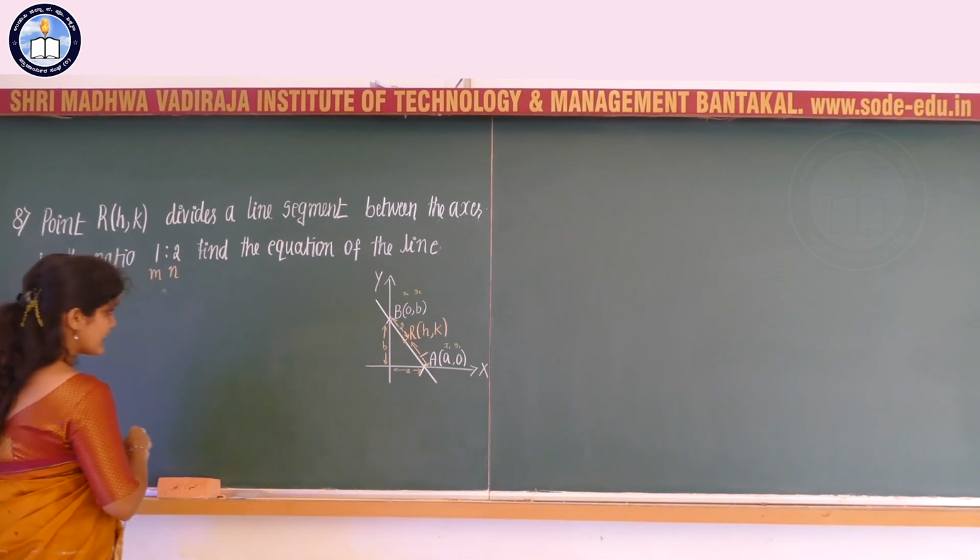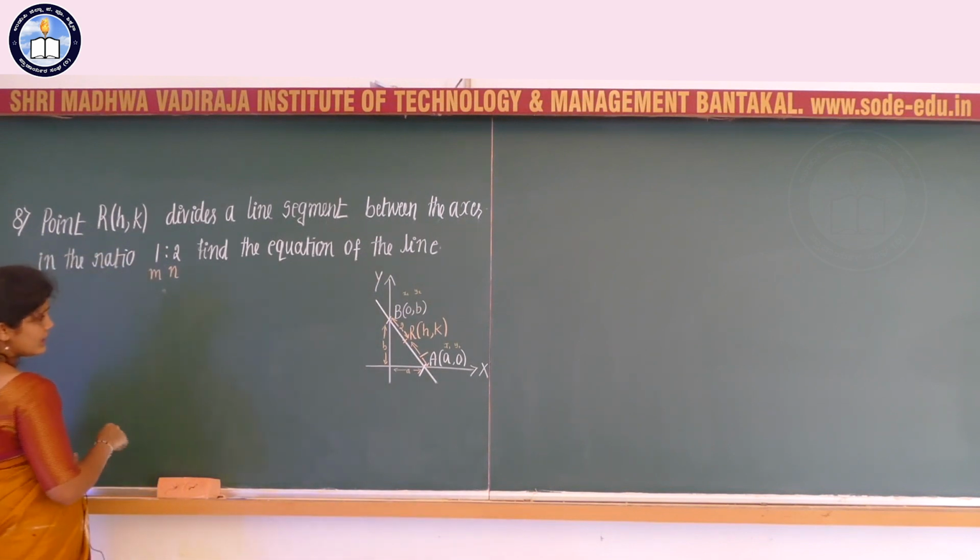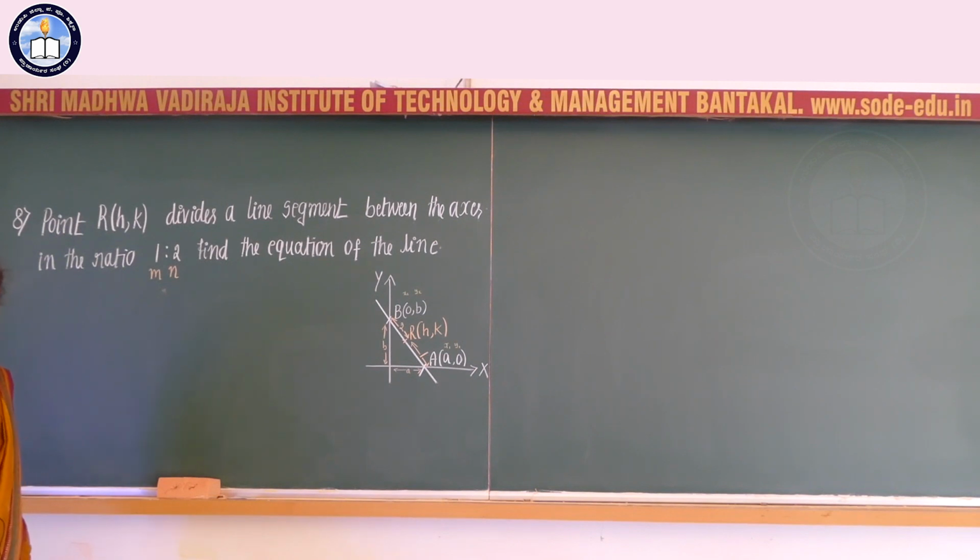In order to find the equation of the line, we should find the coordinates of the point R. The coordinates of the point R are given by the formula.